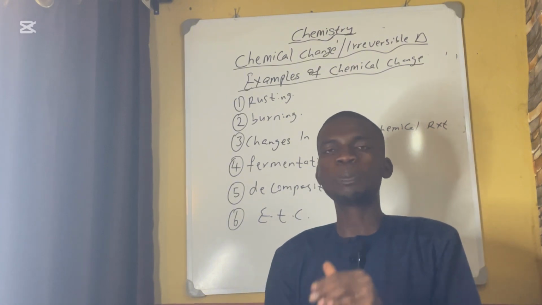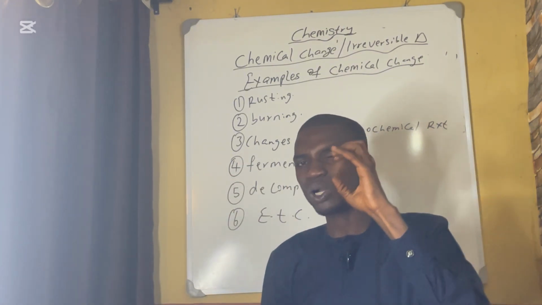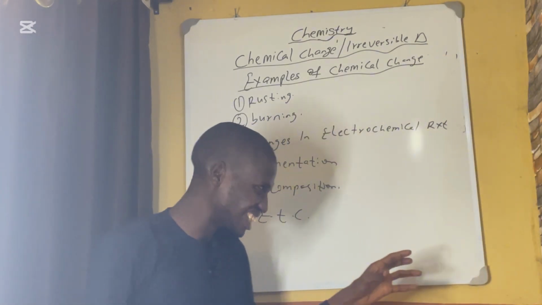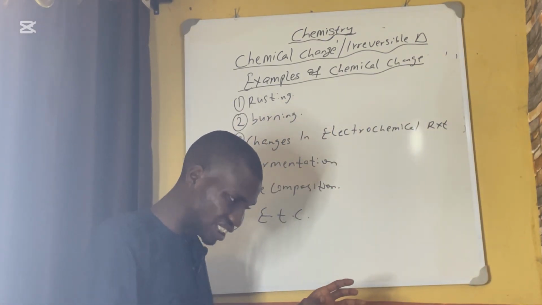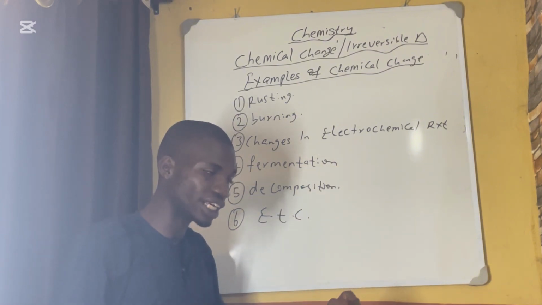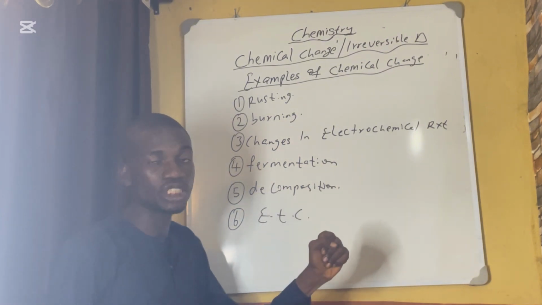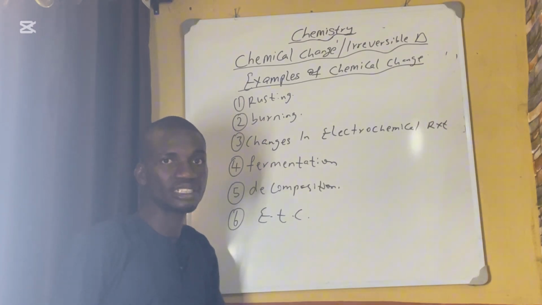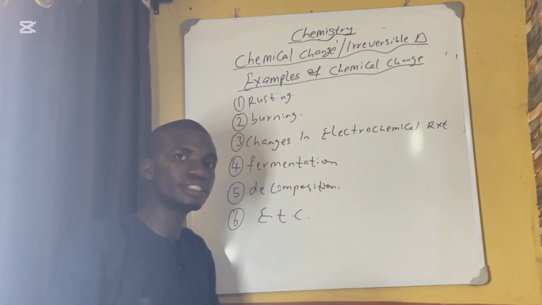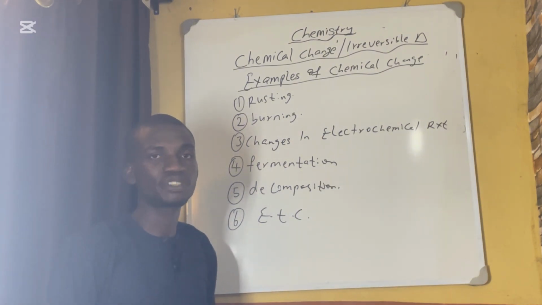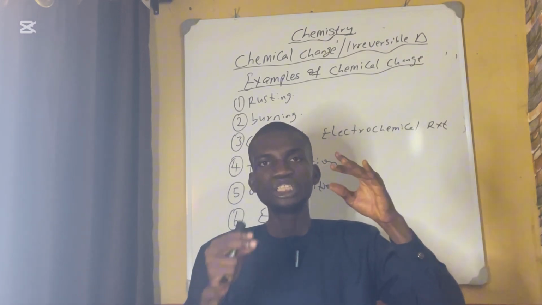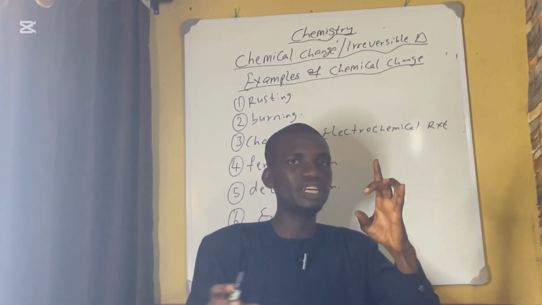A new product is formed, which is quite different from the reactant. So chemical change is where the reactant is changed totally to form a new product that is quite different from the reactant. While physical change is a change where the reactant is not changed totally at the product side. You can change the product back to get the reactant. That is physical change. So whenever you are asked which one of these is a physical change, check if the reaction can be reversed back to the reactant.